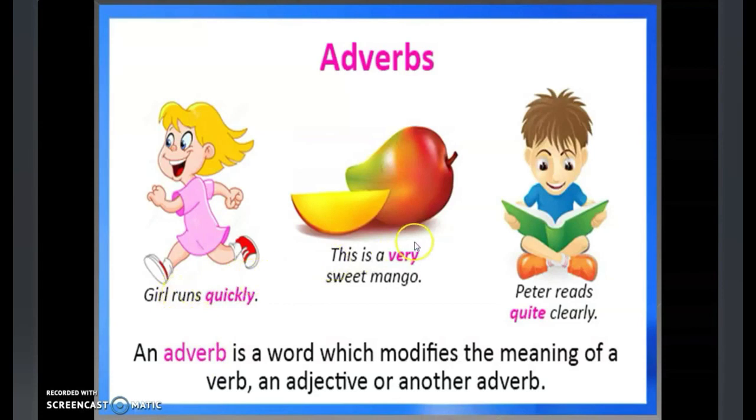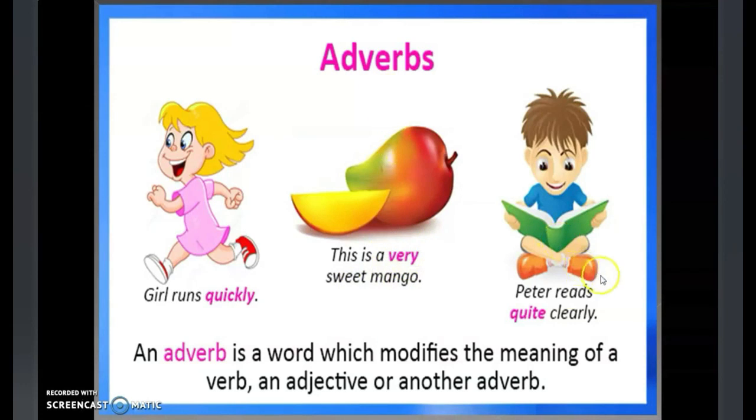Similarly, in the second picture, the sentence is, this is a very sweet mango. Now, we know that mango is a noun, and the word that describes a noun is an adjective. Over here, the word very is telling us how sweet the mango is. So, the word very is an adverb.